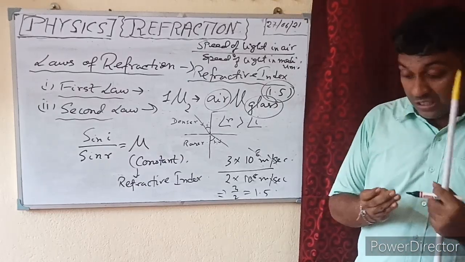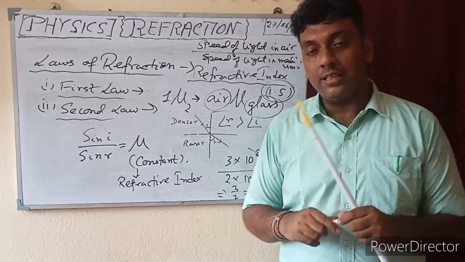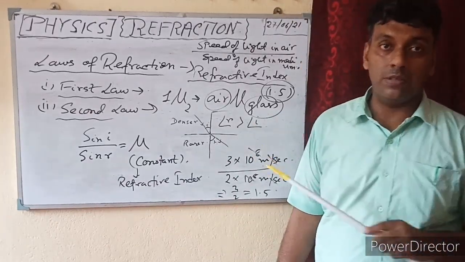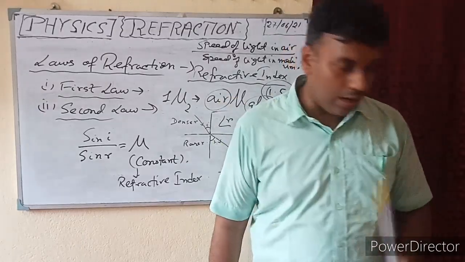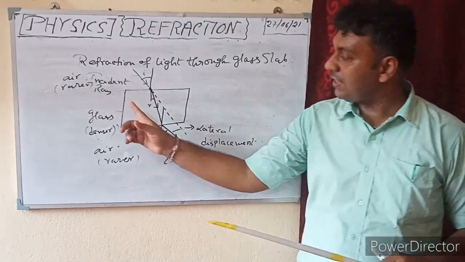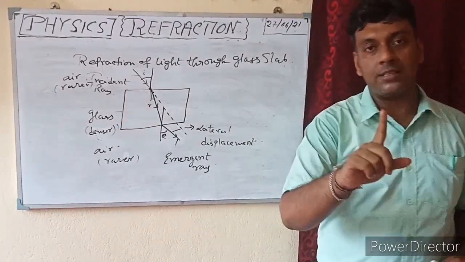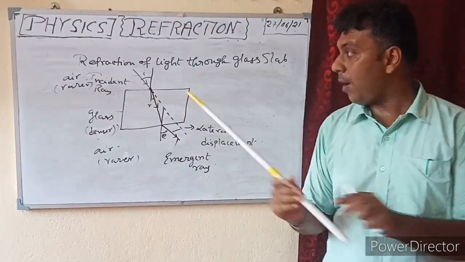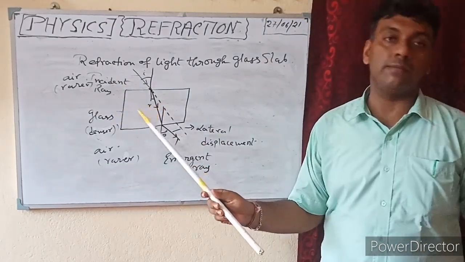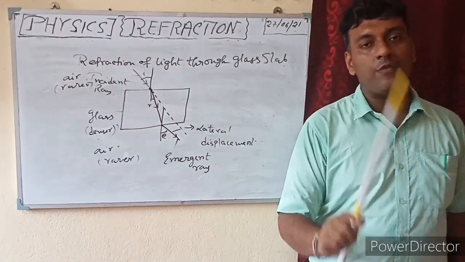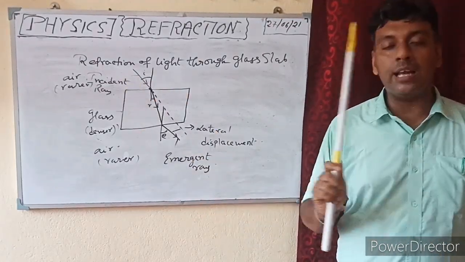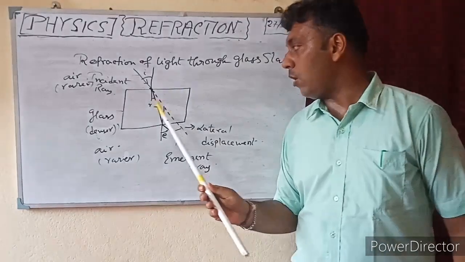Lastly, this is the end topic for today, that is refraction of light through a glass slab. Okay? What happens in this case? Light rays is passing through a glass slab. That means at first the light rays is passing from air to the glass, that is from rarer to the denser medium. As we all know that whenever the light rays pass from rarer to the denser, the light rays will bend towards the normal.